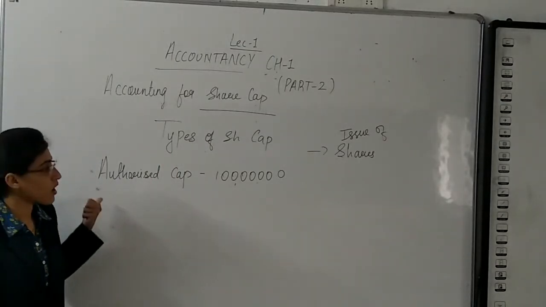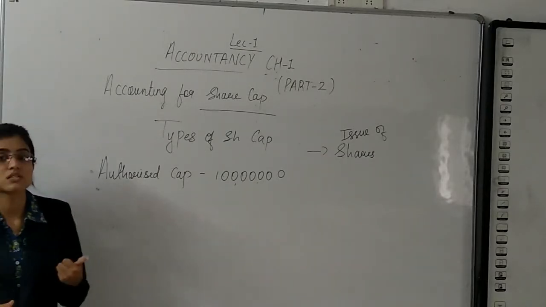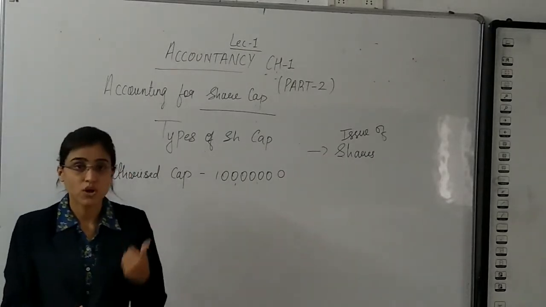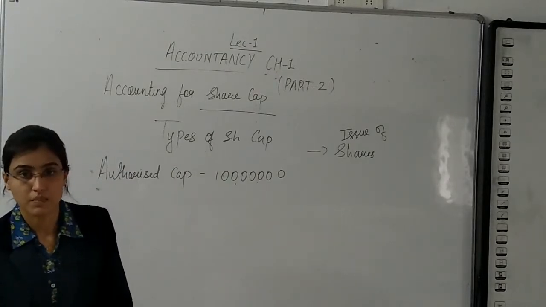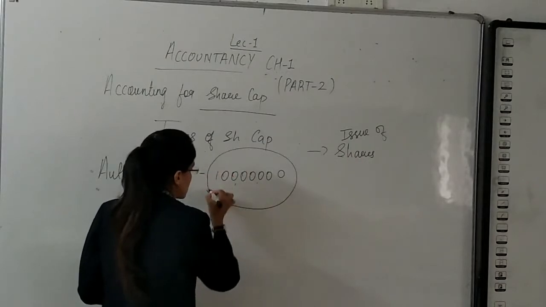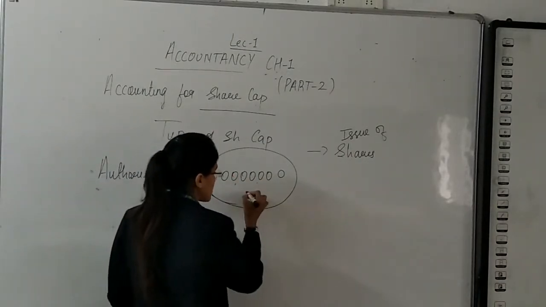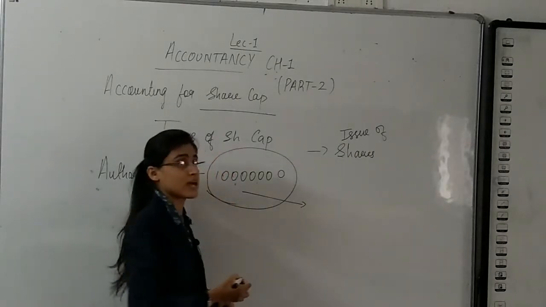This is how much a company can raise by issue of its shares during the lifetime of the company. That means the company can raise capital this much, which is 1 crore, by issue of shares.